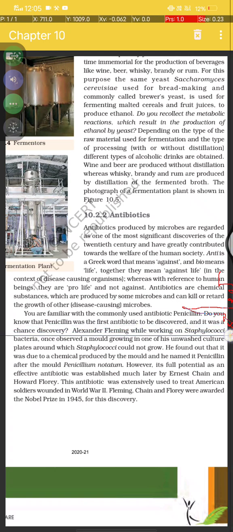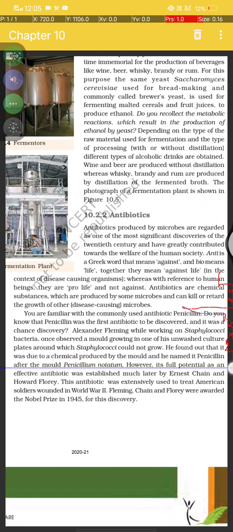It was discovered by Alexander Fleming while working on Staphylococci bacteria. He observed the mould growing on one of the unwashed plates, around which the staphylococci could not grow. He found that this was due to a chemical produced by the mould and named it penicillin after Penicillium notatum.